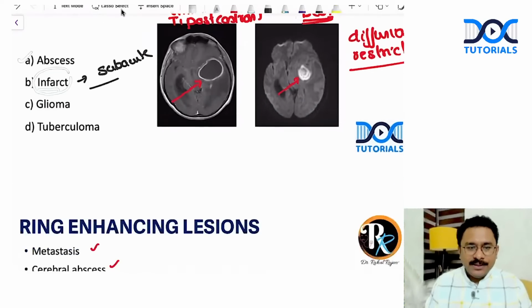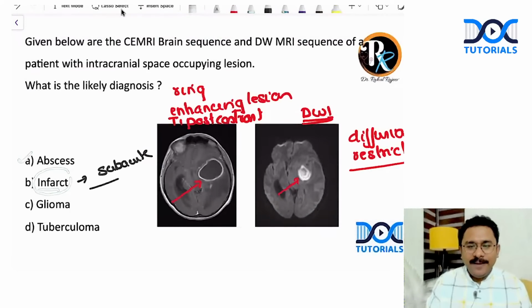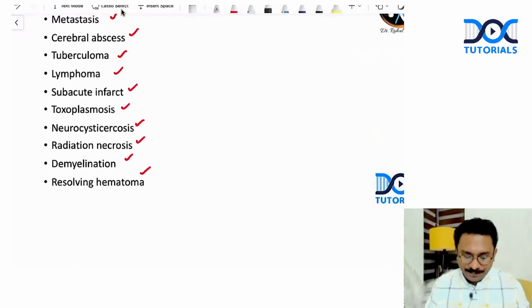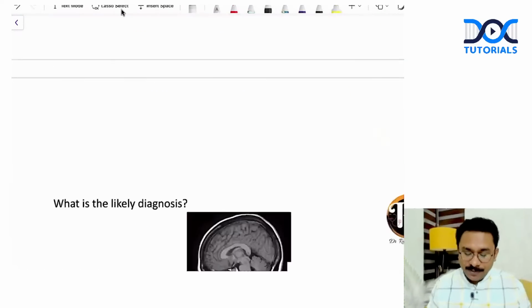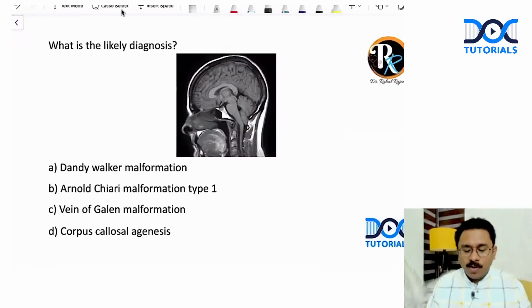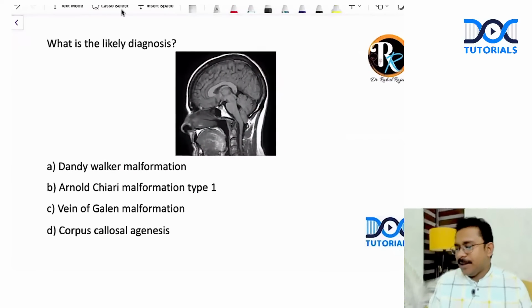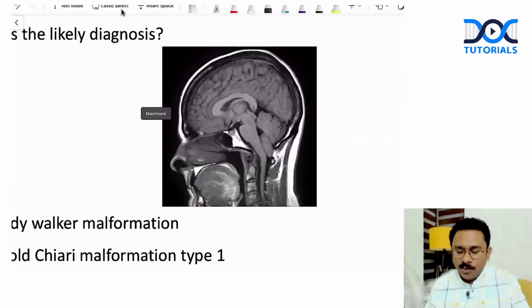Right. So the answer is going to be option A, that is abscess. And you can see here, subacute infarct can have a ring enhancing lesion, right? Next is, what is the likely diagnosis? Dandy-Walker malformation, Arnold-Chiari malformation type 1, vein of Galen malformation, corpus callosal agenesis.